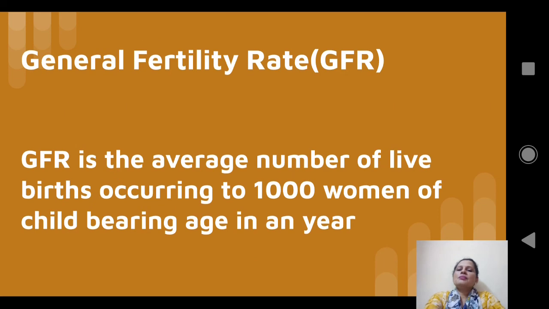Now, the next measure is general fertility rate, which gives importance to the sex composition of the population and, to a certain extent, the age composition of the population. General fertility rate is defined as the average number of live births occurring to 1000 women of childbearing age in a particular year. For example, if we get general fertility rate equal to 153, that means 153 births are taking place per 1000 women of childbearing age group.